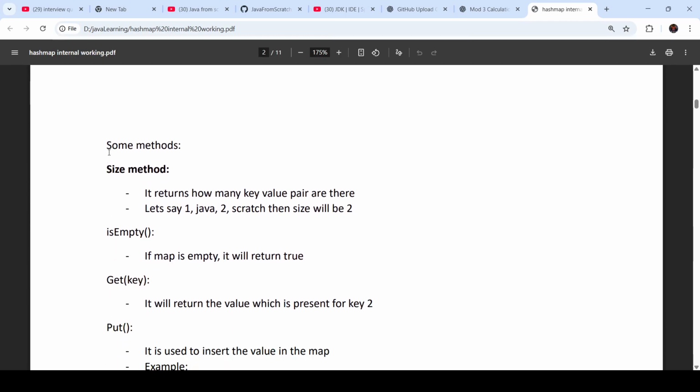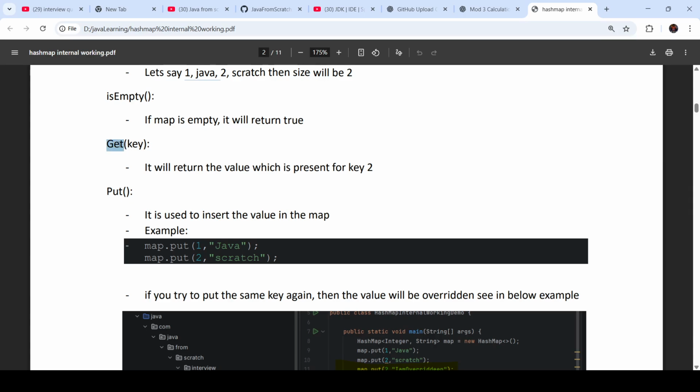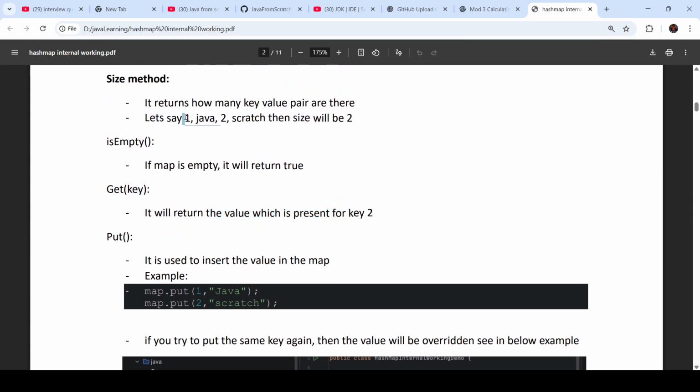Now we can see some methods of the map. The size method returns how many key-value pairs are there. Let's say one Java, two Scratch, then size will be 2, since only two elements are there. isEmpty: if the map is empty, meaning no values are there, then isEmpty will return true. The get method: we can pass the key and it will return the value present for that key. Suppose we give get of 1, then it will return Java. Get of 2 will return Scratch, and so on.